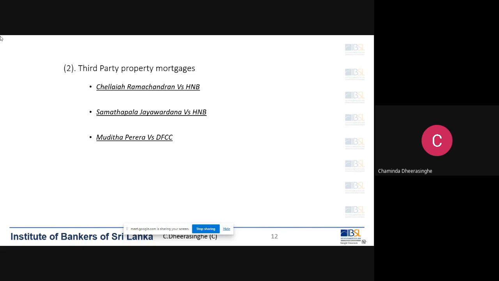Then you have to remember another case, that is Samathapala Jayawardena versus HNB. In this case, what happened? This is a family business. Father, mother, and the son were the directors. The father had the majority of the shares, 98% of the company held by the father.